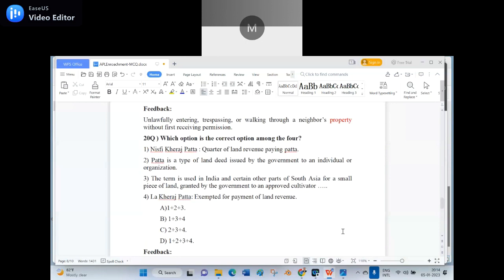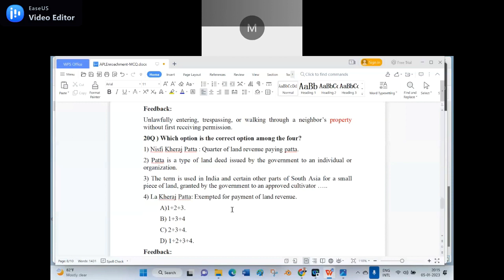Sir, the question is which option is the correct option among the 4, and only 1 is correct. Not 1 is correct. Which option? Because I made 3 here, and another 4 here. This 1 is wrong, other 3 are correct. One is wrong and the other 3 are correct. What is the 1 that is wrong here?